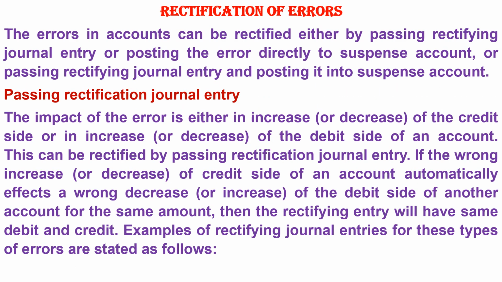Rectification of errors. The errors in accounts can be rectified either by passing rectifying journal entry or posting the error directly to suspense account, or passing rectifying journal entry and posting it into suspense account. Passing rectification journal entry. The impact of the error is either an increase or decrease of the credit side or an increase or decrease of the debit side of an account. This can be rectified by passing rectification journal entry. If the wrong increase or decrease of credit side of an account automatically affects a wrong decrease or increase of the debit side of another account for the same amount, then the rectifying entry will have same debit and credit.